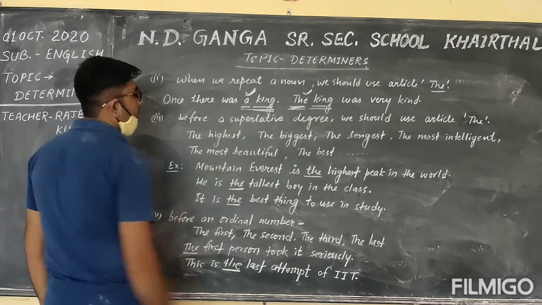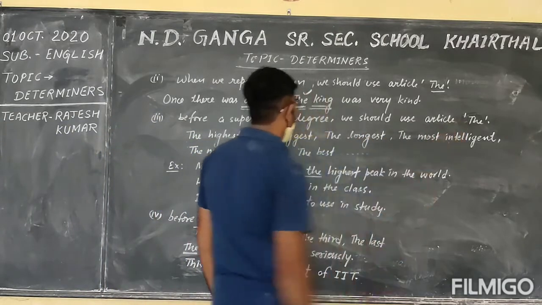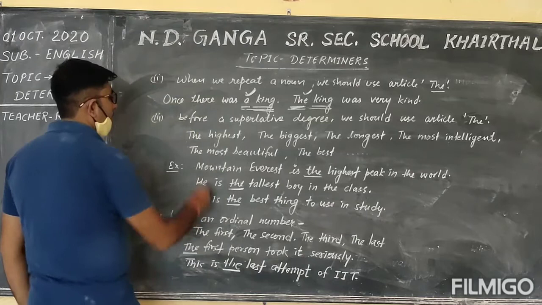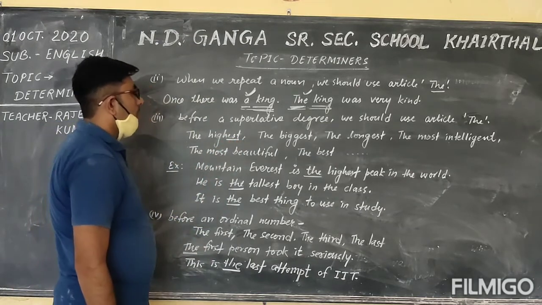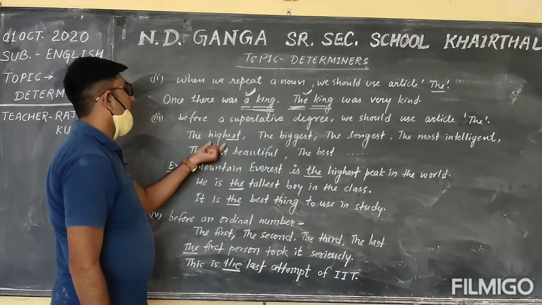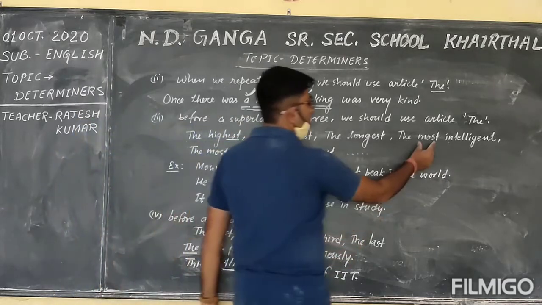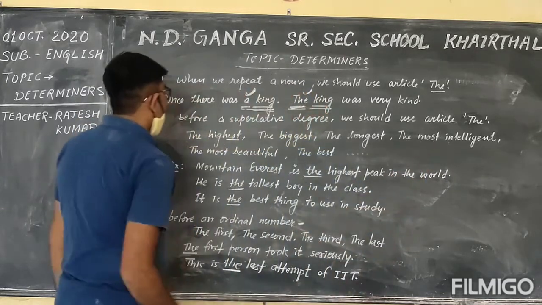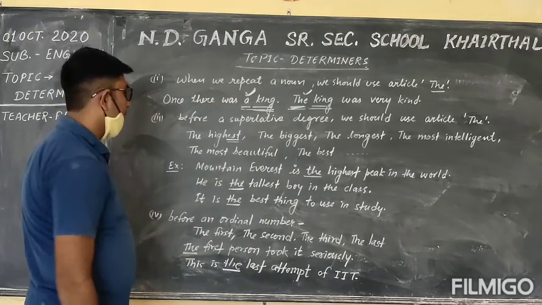Before a superlative degree, we should use article the, such as the highest, because you know that in the superlative degree, we use with an adjective word est or most. So there is given est. This is the superlative degree.